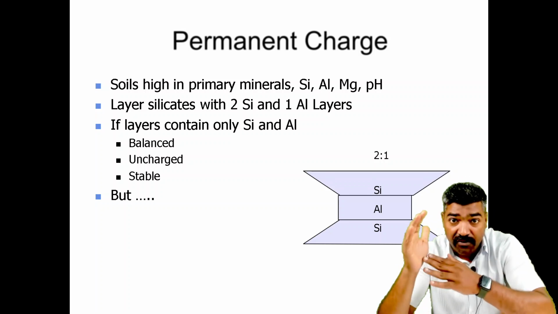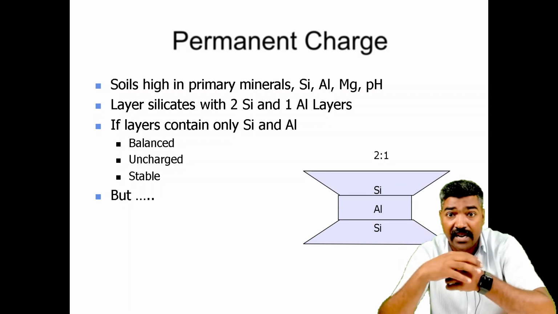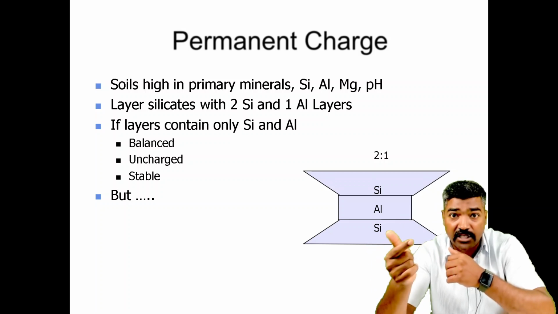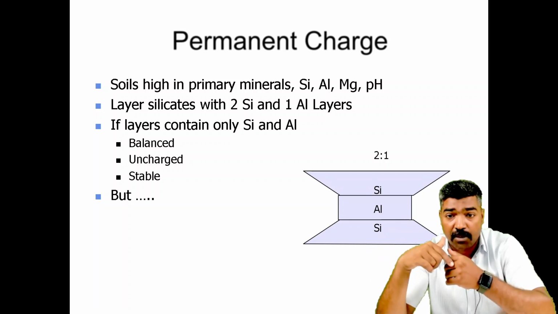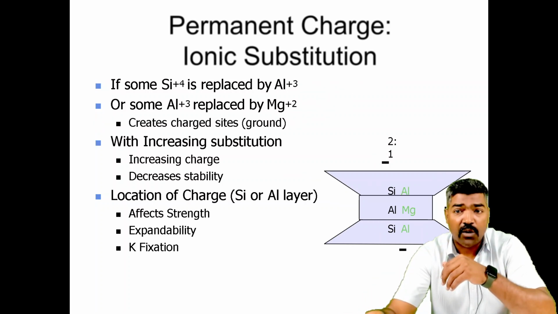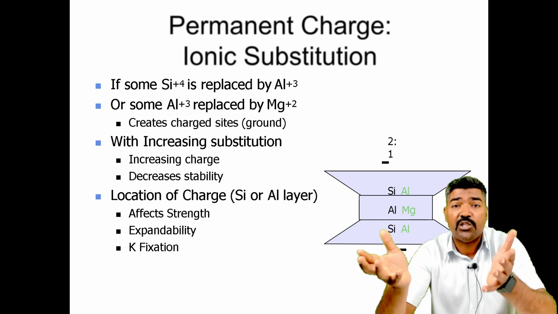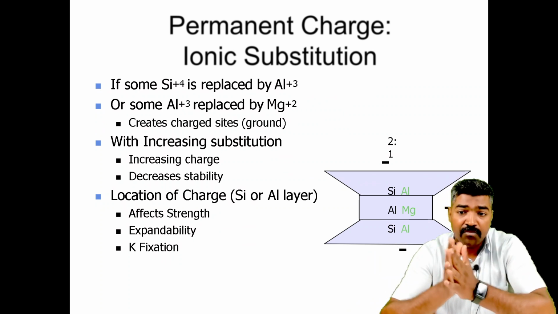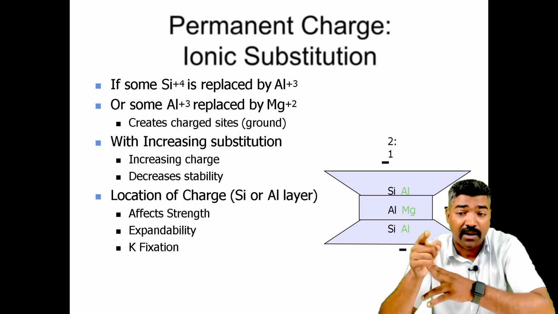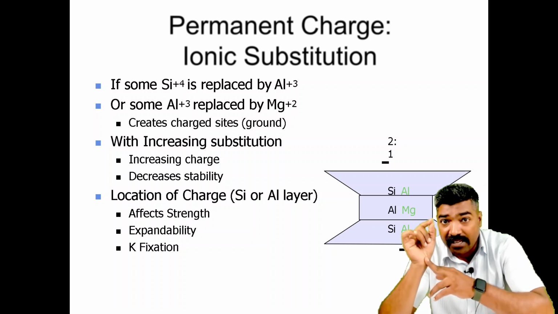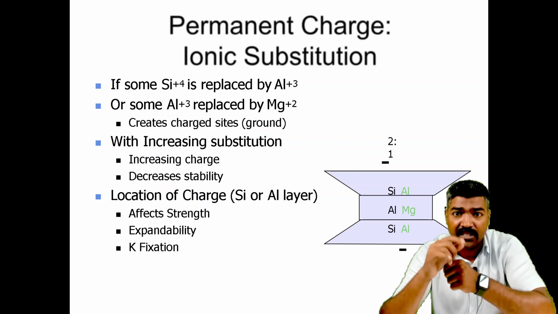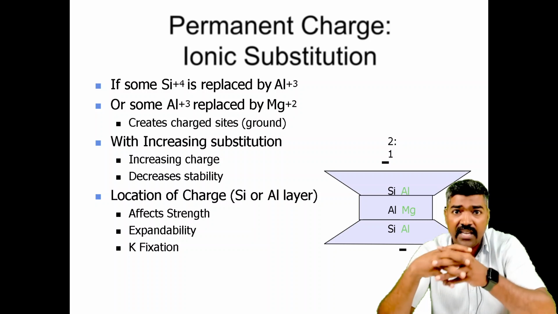You can see the different diagrams in the figure that we show. The first layer will be the 2:1 ratio, with silica on the top side and silica on the bottom side, and the middle will be the aluminium layer. Now we can see the ionic substitution charges in the permanent charges. The permanent charges arise if silica with plus 4 charge is replaced by aluminium, which has plus 3 charge. This is all about the oxidation state. We can see charges vary differently in the soil composition.